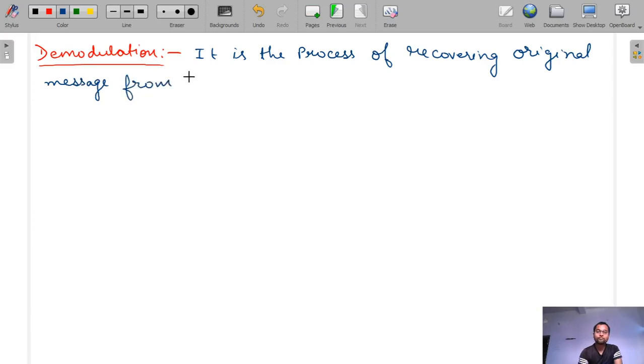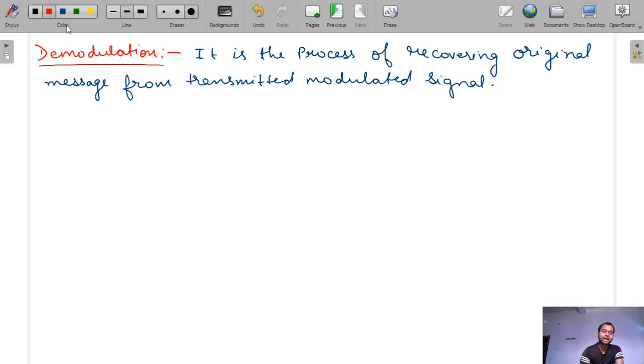When we recover the original message from the modulated signal, that is called the demodulation technique.